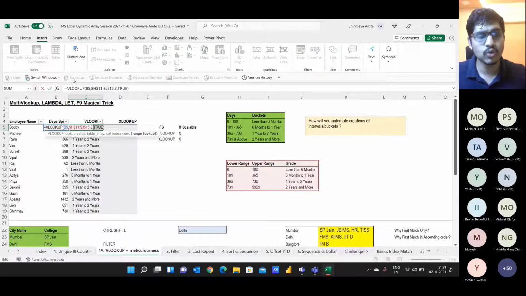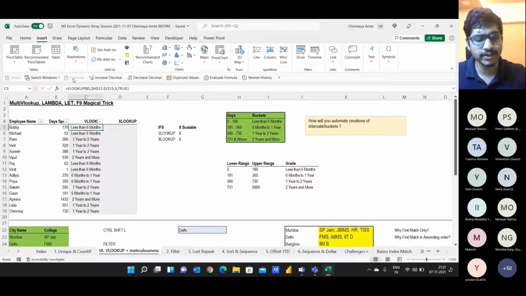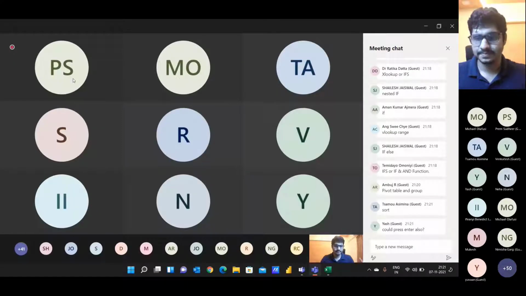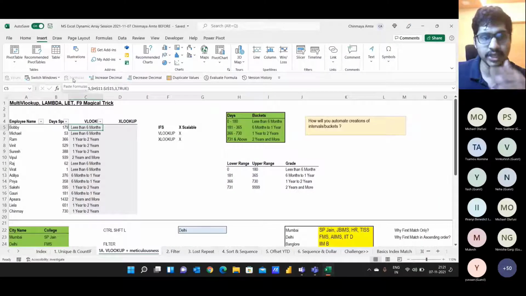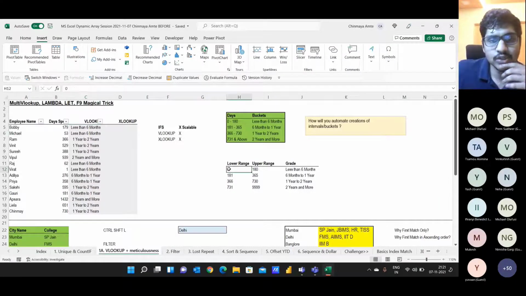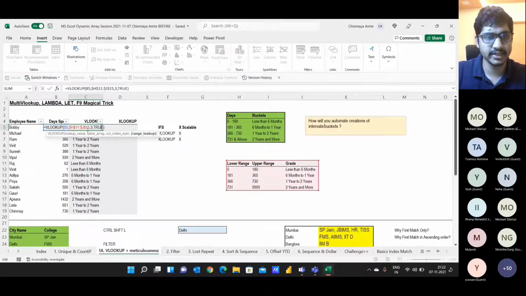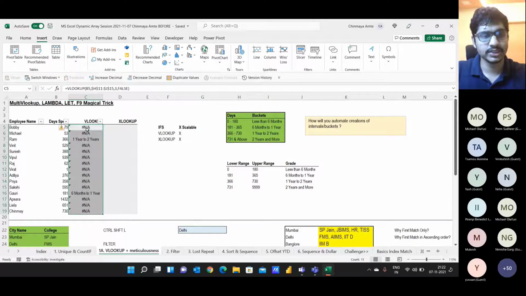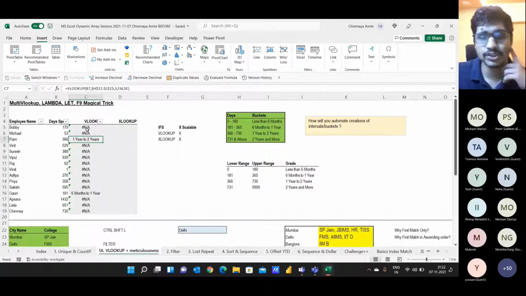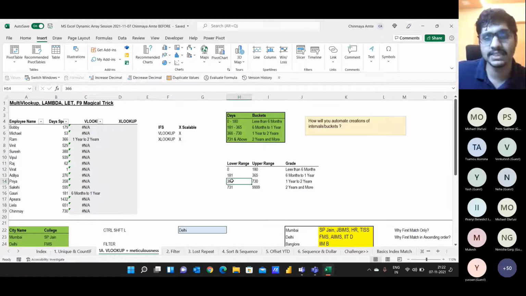Now, why would we use TRUE here? TRUE is something called an approximate match in VLOOKUP. It's not a perfect match, right? If I put a perfect match, like FALSE here, it goes for a toss, because it looks for the exact match. It matches 366 here because exactly that number is available.